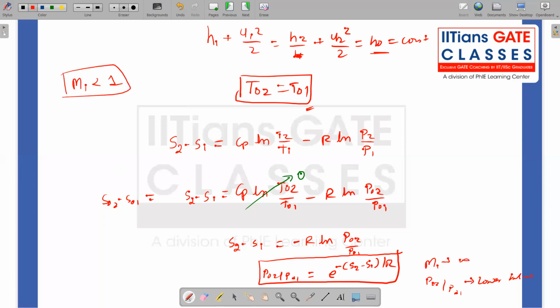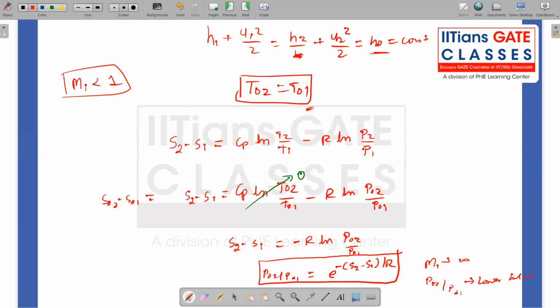Mathematically possible, because those equations we derive are from energy, continuity and momentum. So they are not going to stop me from saying that if I have a subsonic Mach number upstream, that gives me some supersonic value of M2 downstream.